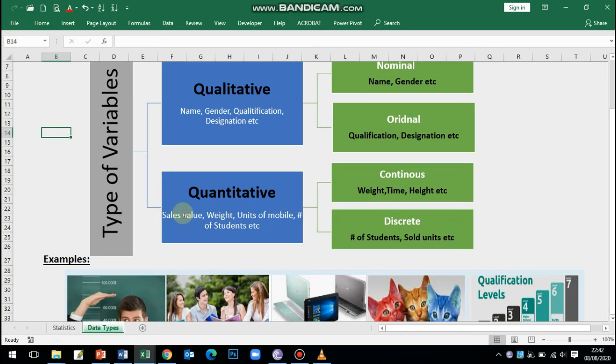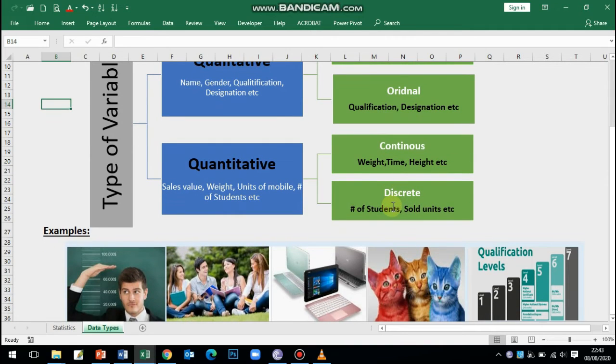Let's say if I say I achieved the sale of 100,000, now I can apply this is a quantitative variable. Weight is a quantitative variable. Units of mobile, let's say if I sold certain units of mobile, this will be the quantitative variables. Now we can subcategorize quantitative variables into continuous and discrete variables. Now how will we differentiate continuous and discrete variables?